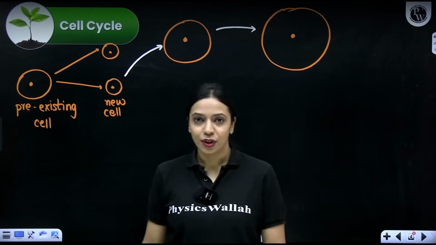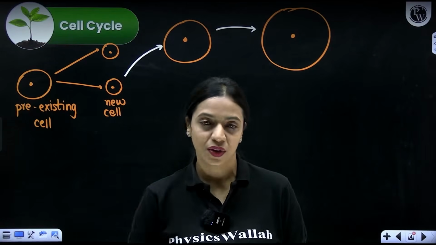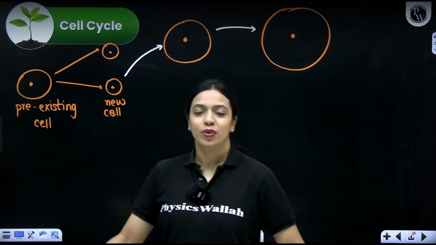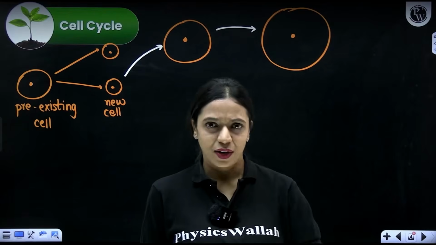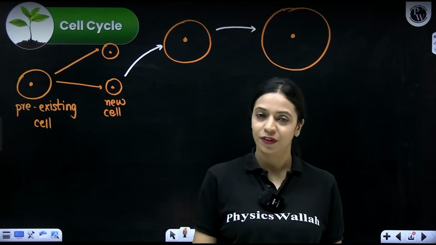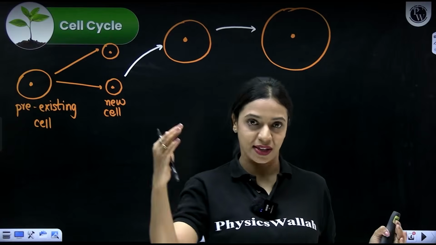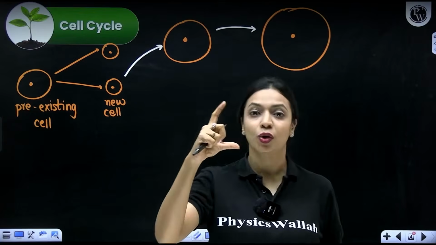You don't really come across many unicellular organisms that are macroscopic, which you can see with your naked eye. All of these unicellular organisms that we talk about, like bacteria, unicellular fungi, algae, protozoans, they don't really grow too much in size. Their entire organism is a single cell, but it does not grow beyond a point.